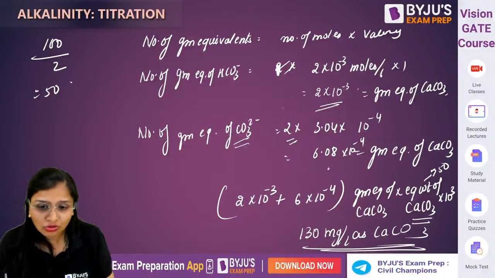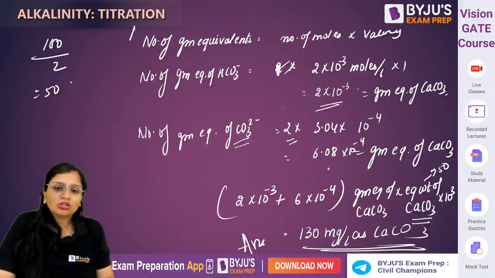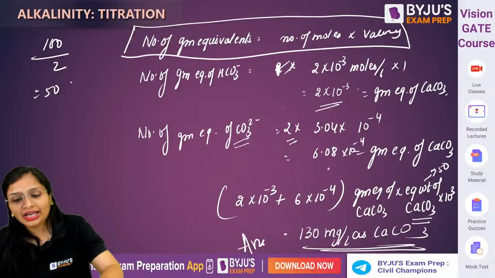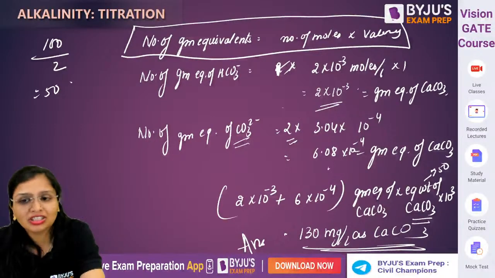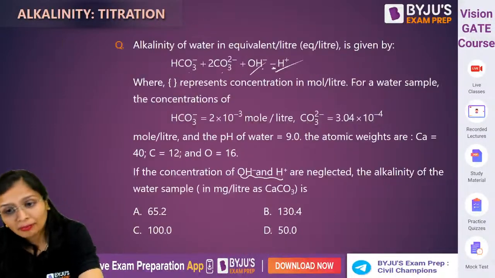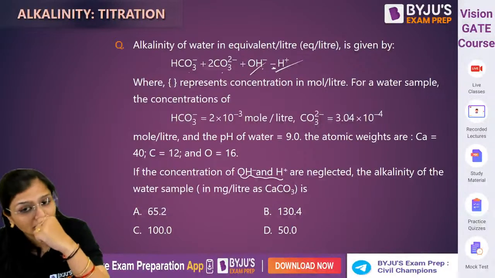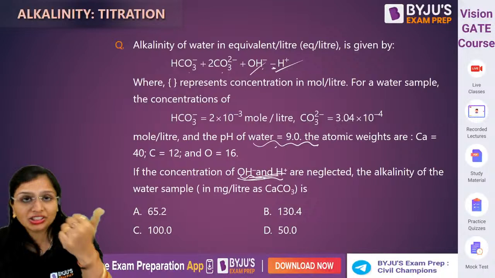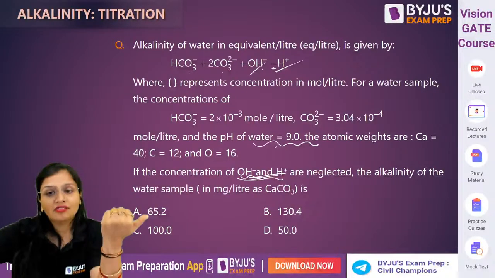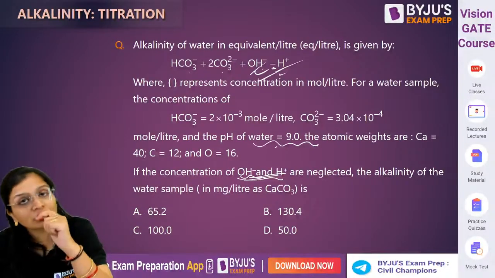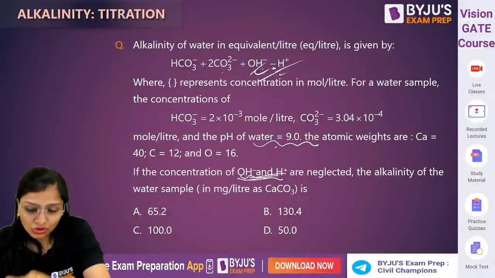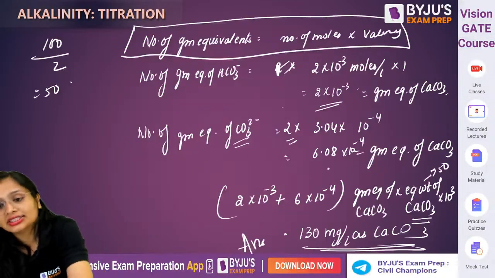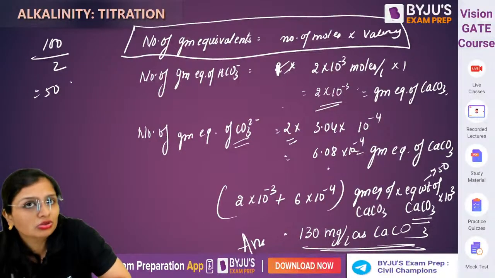So this is a very good question because here if you know this logic, अगर आपको gram equivalents निकालना है and in the question it is giving you moles, molarity में आपको दे रखा है, या आप बोल सकते हो gram equivalents equals molarity into valency. तो कभी भी अगर questions में it is giving you in moles, अगर यहाँ पर pH को neglect करने का नहीं बोला होता, then you would have found OH minus from pH and then you would have done it. फिर आपको ये दोनों भी लेना पड़ता. But since in the question they have neglected it, we are not taking it. अगर question में neglect करने नहीं बोला जाता, then you have to take it out. Clear? So ये आपको पता होना चाहिए, then only you'll be able to solve.